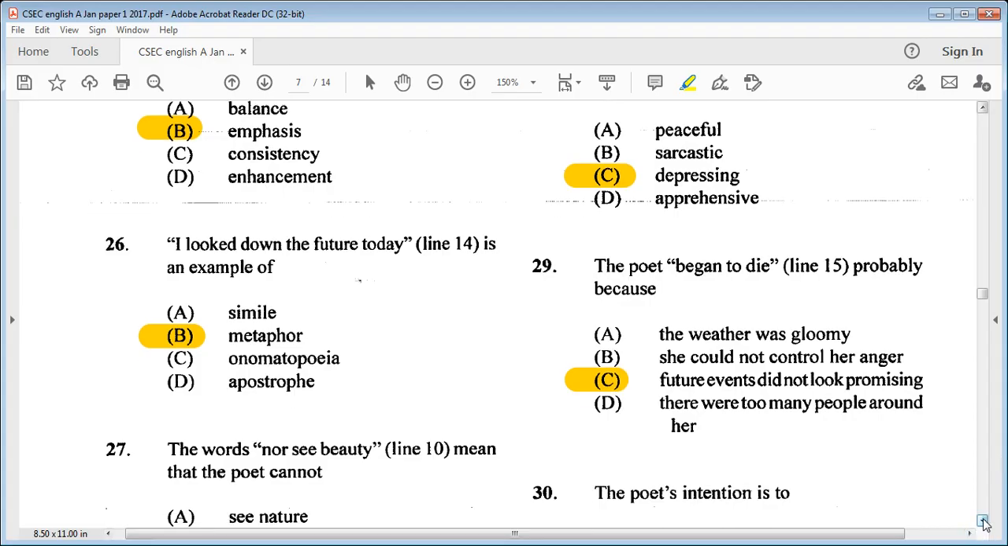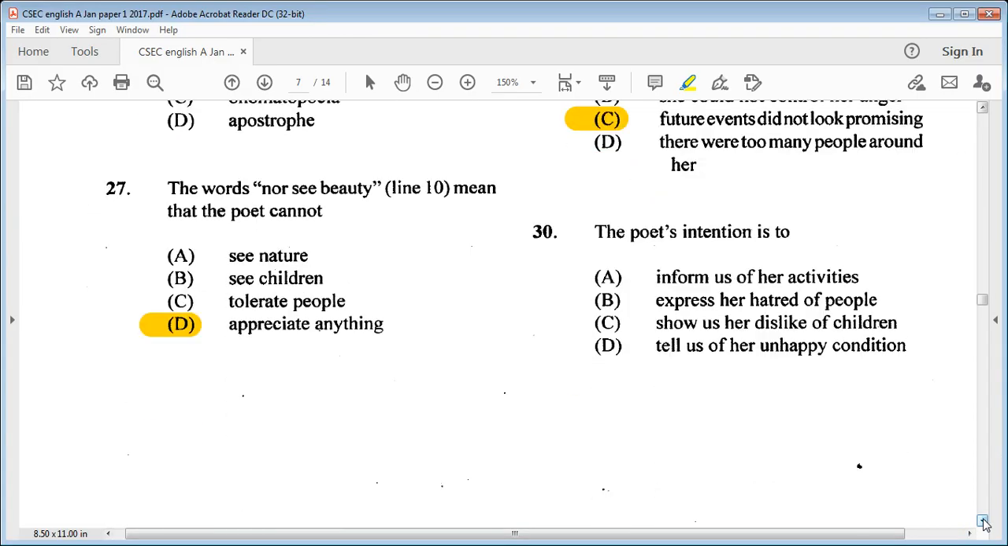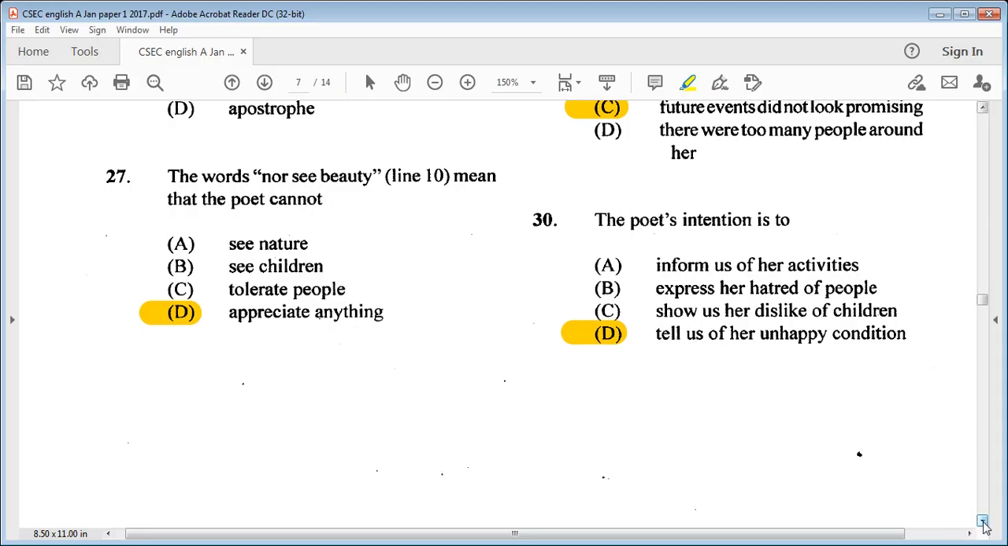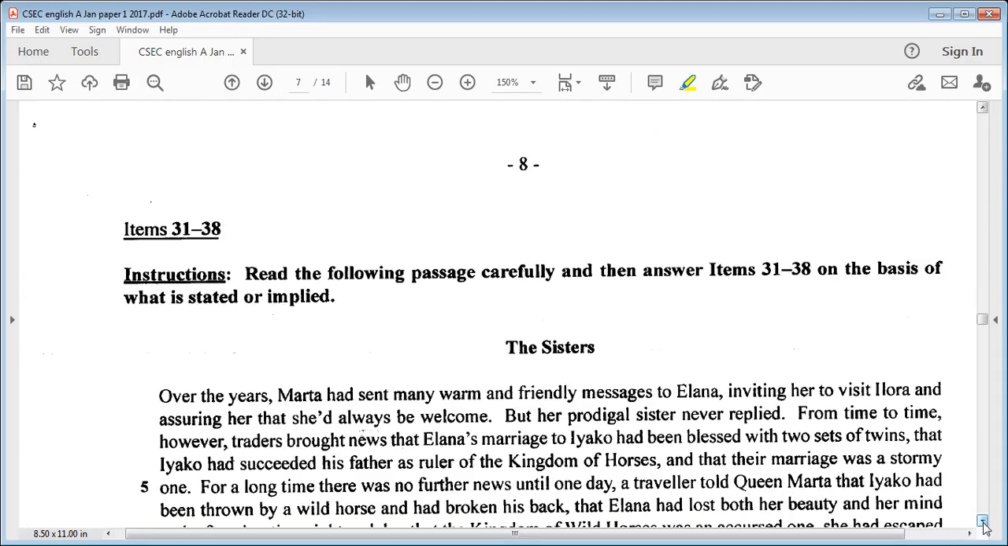Let's go on to 30. The poet's intention is to A, inform us of her activities, B, express her hatred of people, C, show us our dislike of children, or D, tell us of her unhappy condition. We know it is very obvious that our answer would be D. Tell us of her unhappy condition. Let's go on to 31.